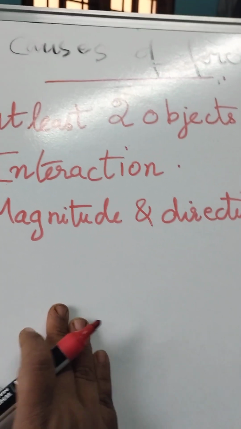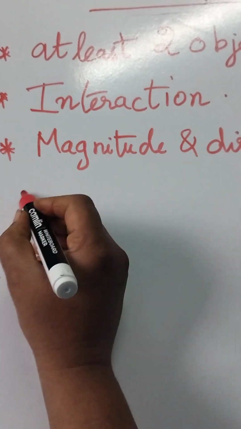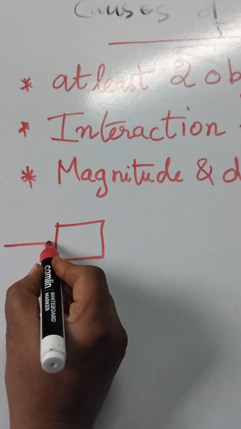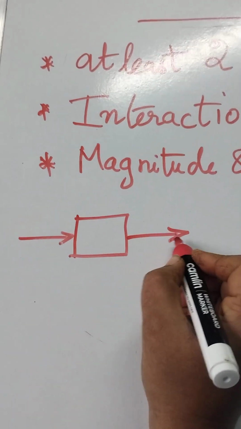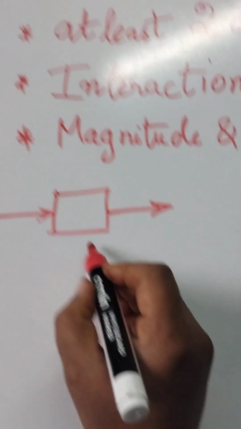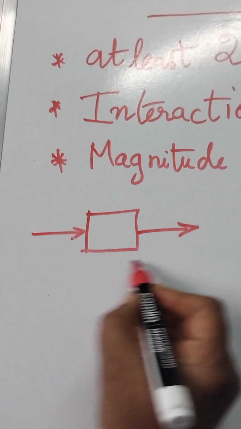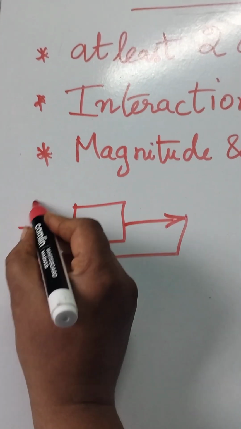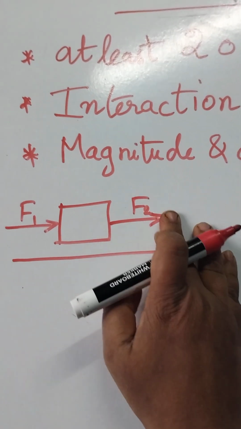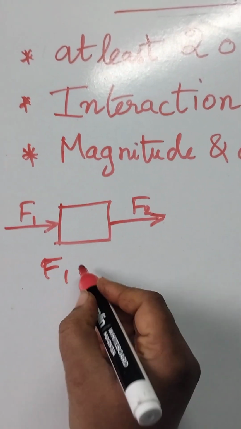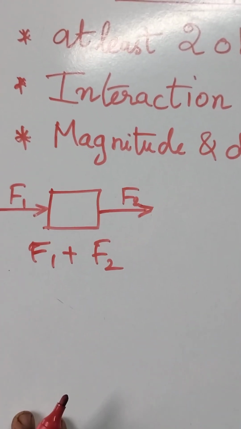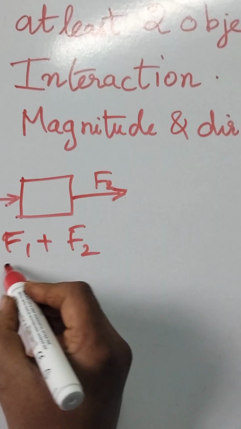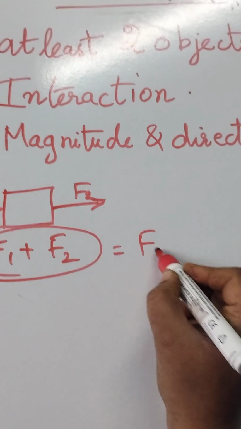Okay. So when forces are applied to an object from the same direction, say a person is pushing from this side and another boy is pulling the object in the same direction, then how will the net force be? The net force will be the sum of F1 and F2. F1 plus F2 will be the net force or the resultant force. What is the resultant force? The resultant force is F1 plus F2, which is equal to the net force.